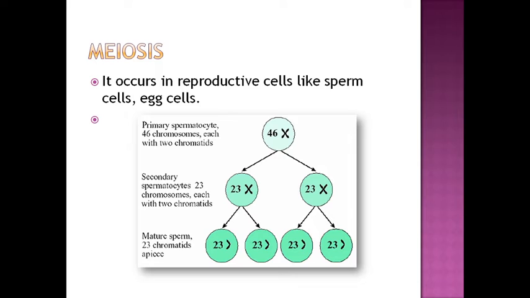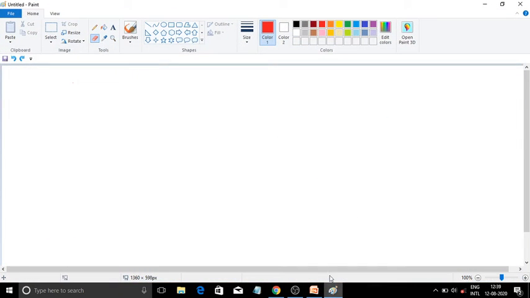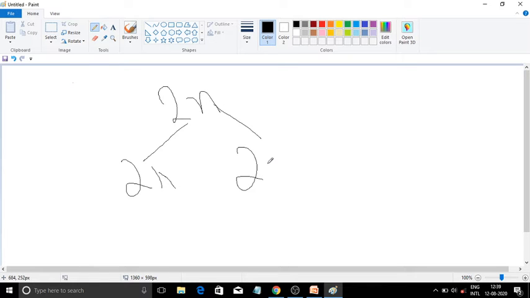So meiosis occurs in the reproductive cells like sperm cells and egg cells. But in mitosis, what happens? Let me give you an overview of mitosis first. In mitosis, as you have seen, a diploid cell, 2n, will give you 2n, 2n; that's an equal division of chromosomes.